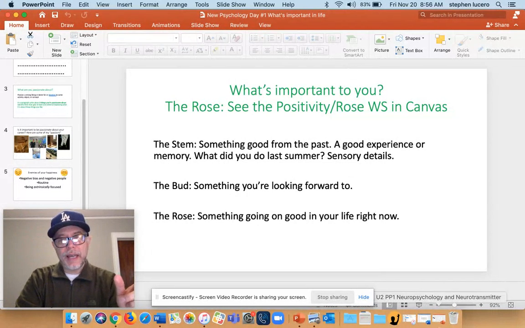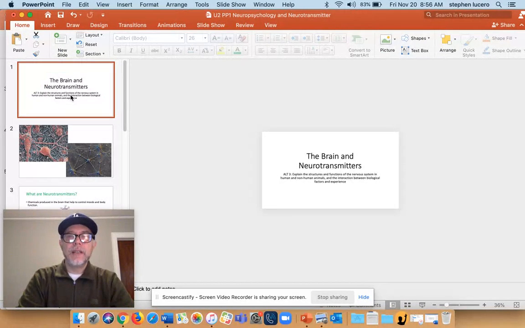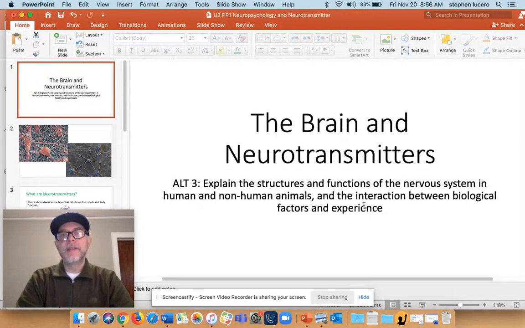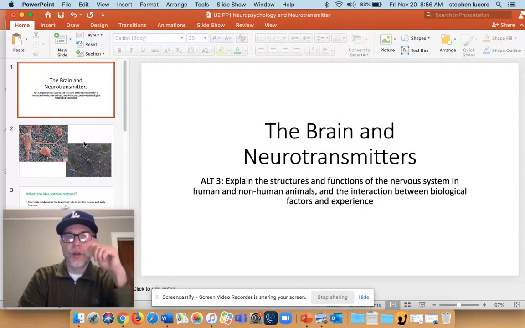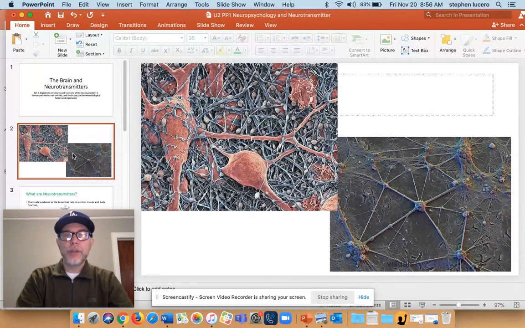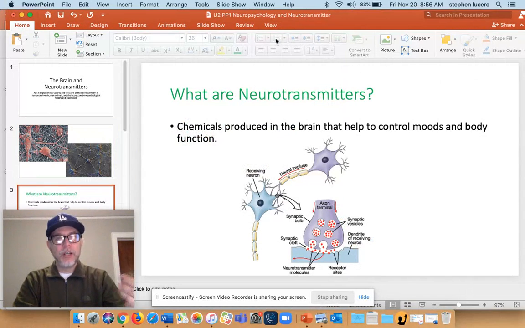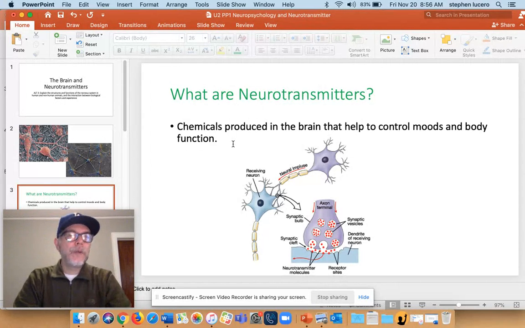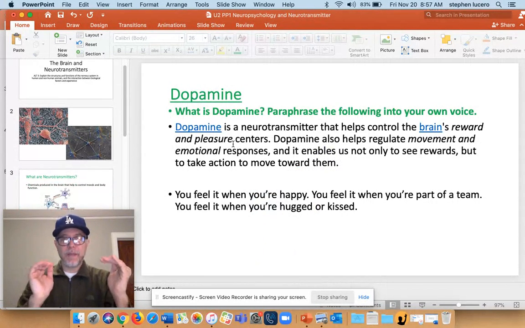After you've completed that, we then did this one yesterday, and you'll have time in class to work on this as well. You'll title it The Brain and Neurotransmitters. Work your way through it. That's a picture of what the brain actually looks like. And here, if there's a question and you see a comment below, I'd like you to paraphrase that. Then just try to put it in your own words. If this explanation is the clearest one to you, you may use it. But in some cases, it's a big paragraph here.